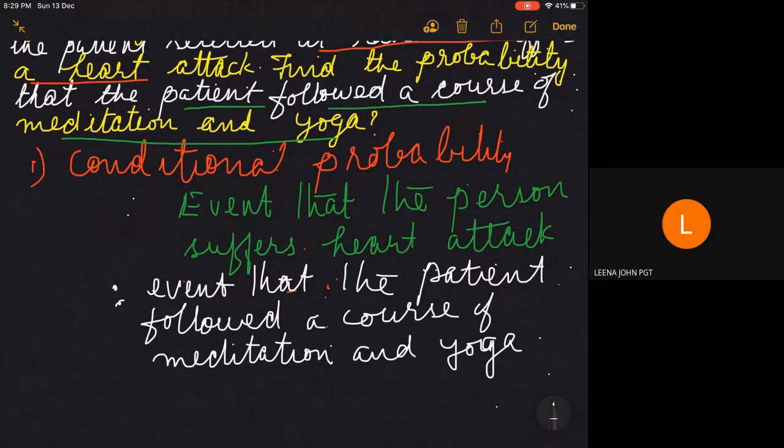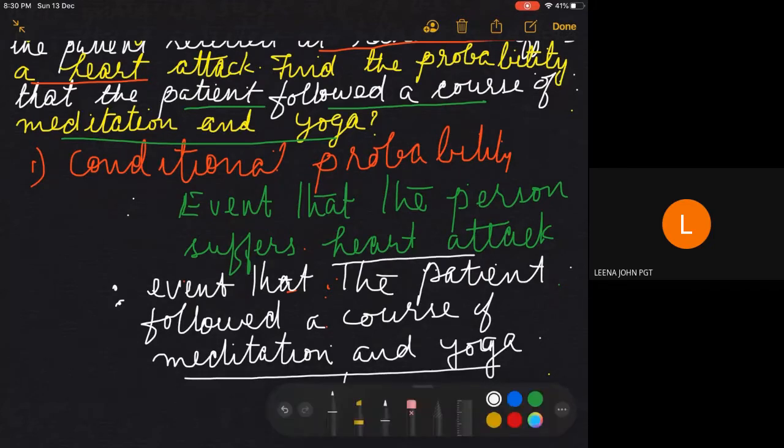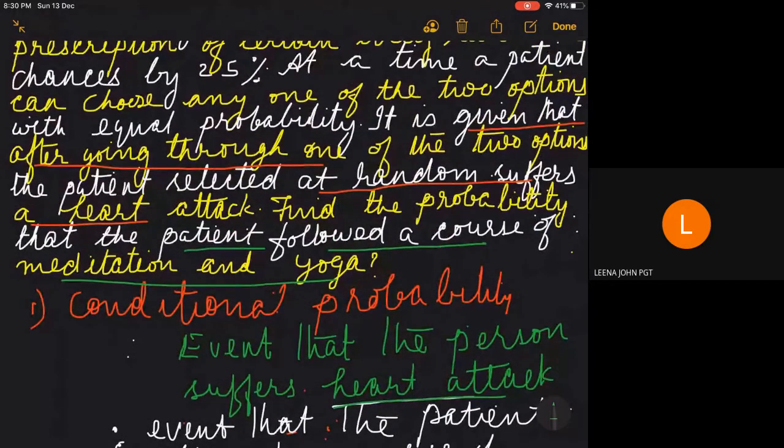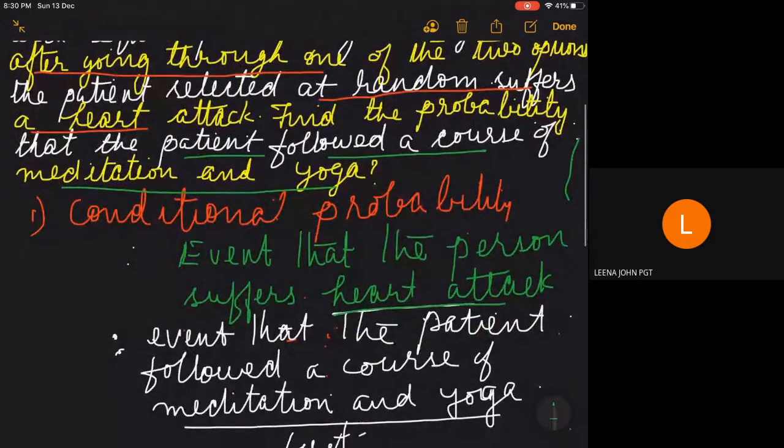You can understand that this person first visits the doctor or goes for the course of meditation and yoga. This happens first. And this person suffers a heart attack at a later stage. Where the condition is given, the person suffers a heart attack. So the condition happens. This is the condition.